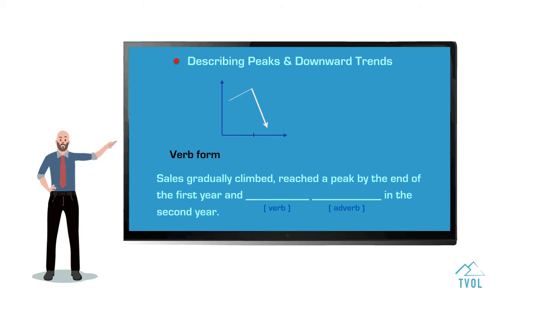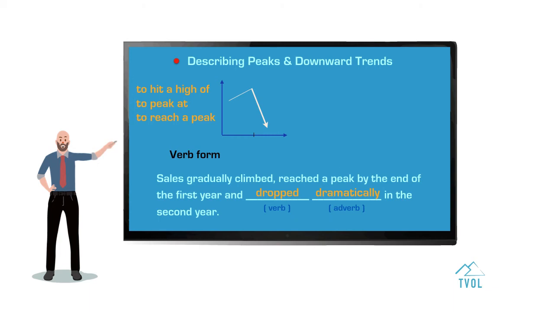Describing peaks and downward trends. Sales gradually climbed, reached a peak by the end of the first year, and dropped dramatically in the second year. Some other verbs that you can use to describe peaks are to hit a height of, and then you can add a maximum number of sales, to peak at, and to reach a peak.